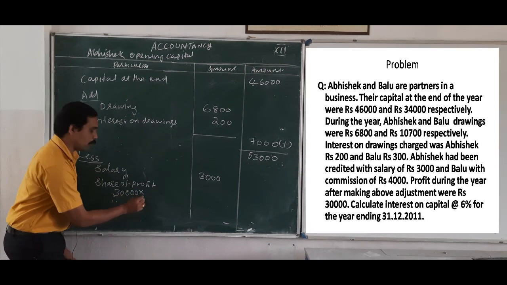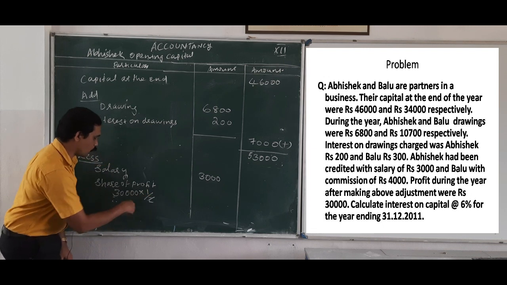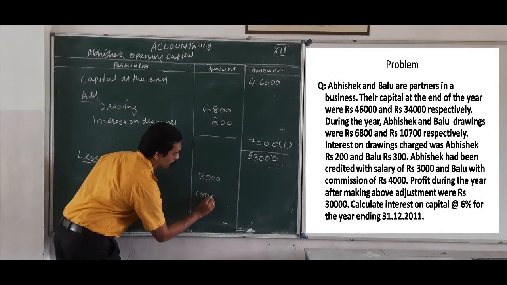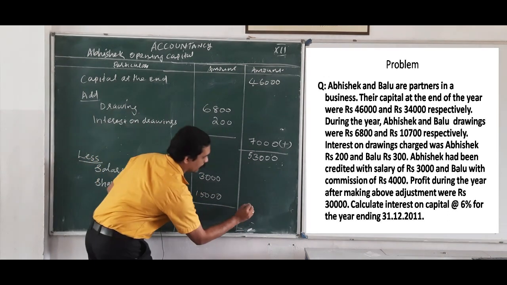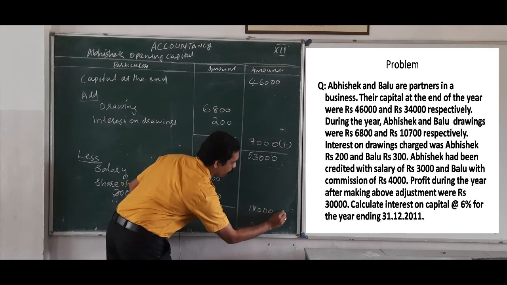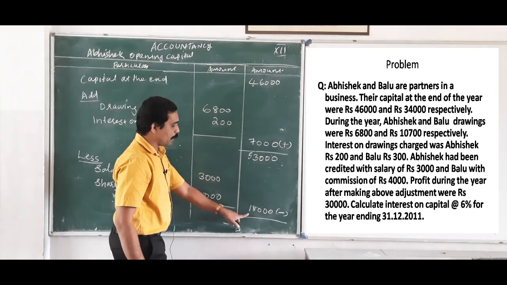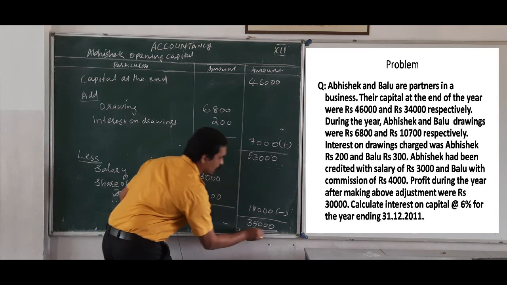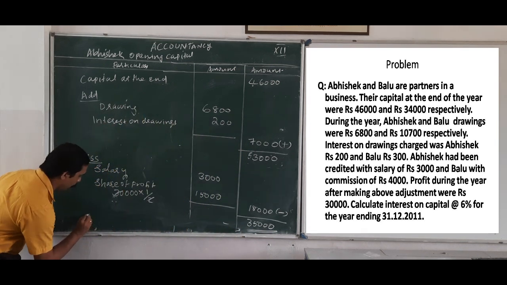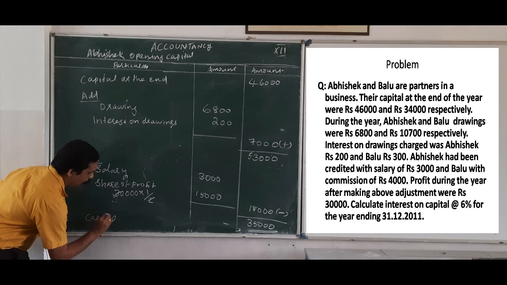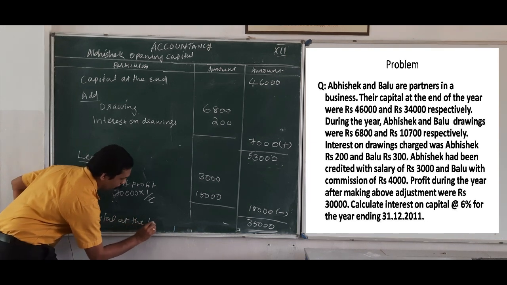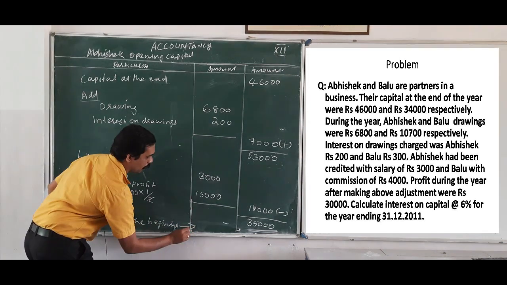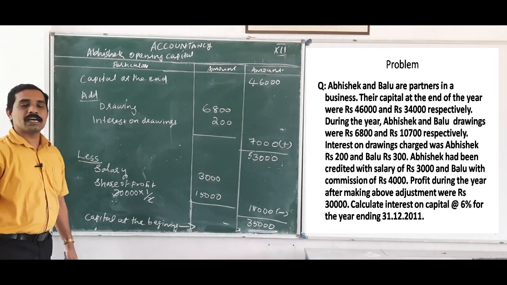Equally means 1:1, so 1/2. 1/2 of 30,000 is 15,000. So here it is 18,000. So we want to deduct 18,000 from 53,000. The answer is 35,000. So against that we can write capital at the beginning, 35,000.